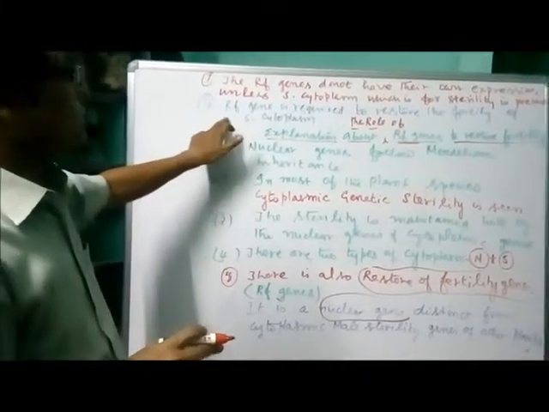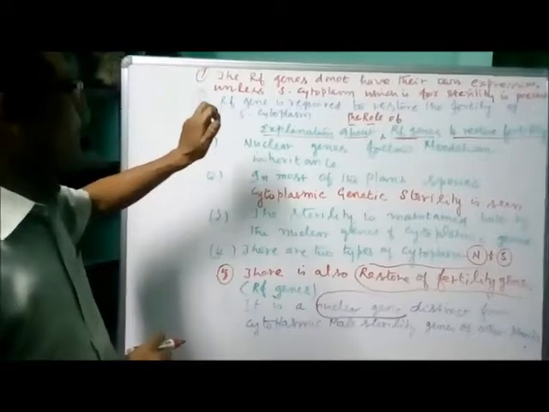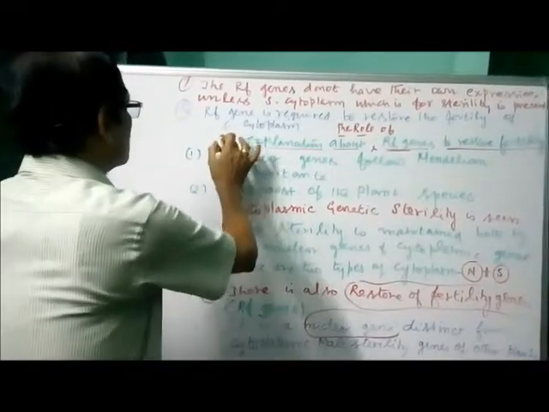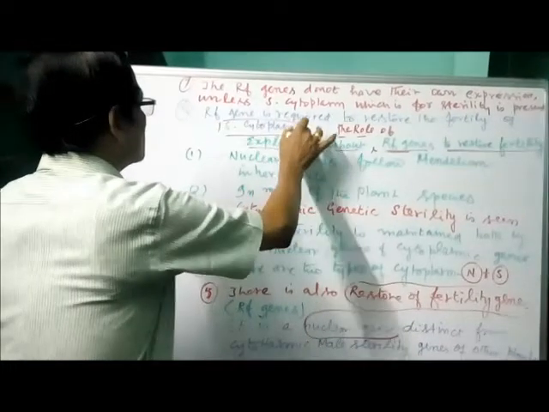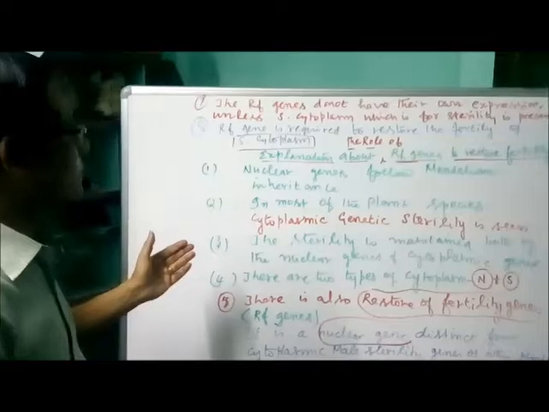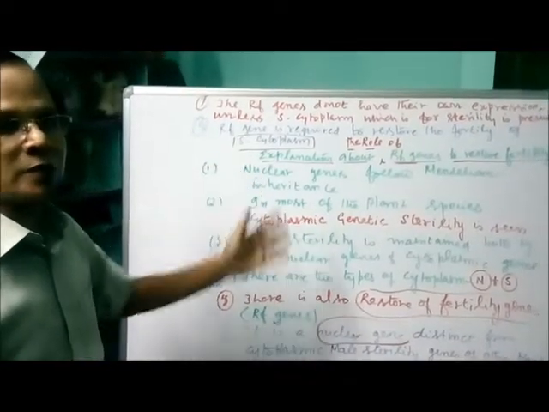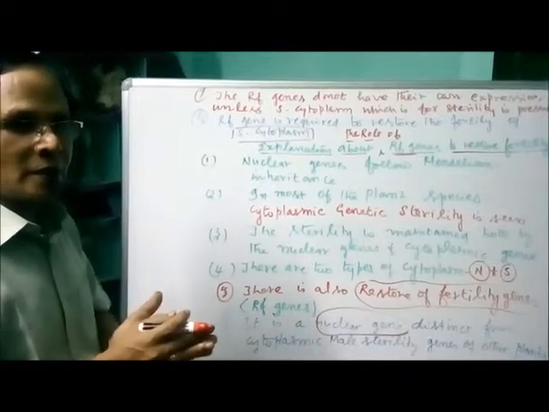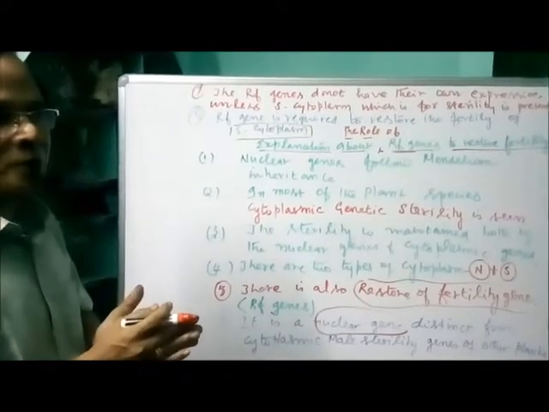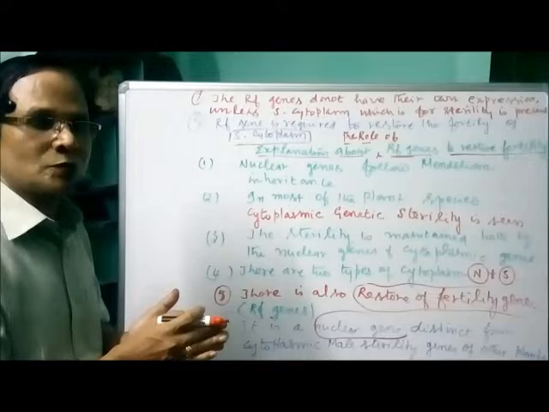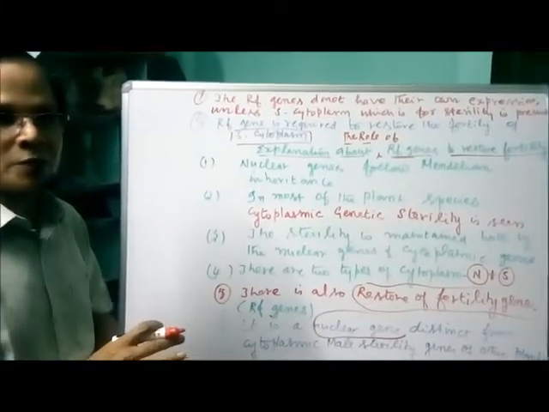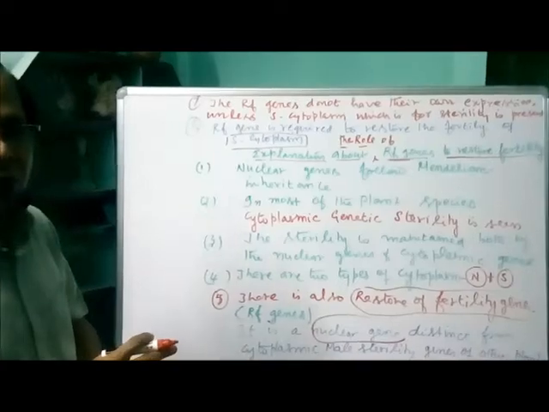Okay, so the gene RF is required to restore the fertility of S cytoplasm. As I mentioned earlier, it is working only in the presence of S cytoplasm. In the absence of S cytoplasm, it doesn't have its expression. When S cytoplasm is present, it can express and modify the S cytoplasm so that the plants can produce fertile pollen. And the S cytoplasm is responsible for sterility in males.